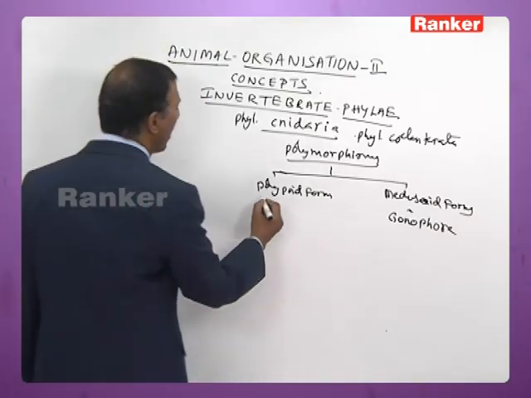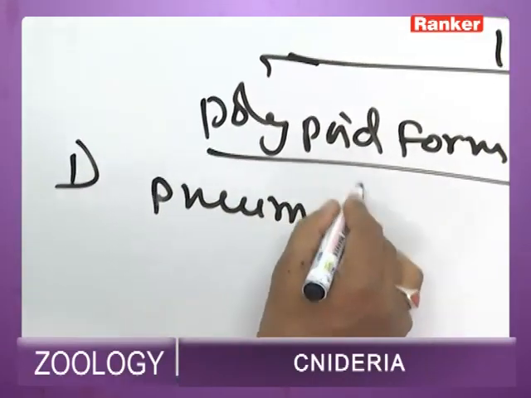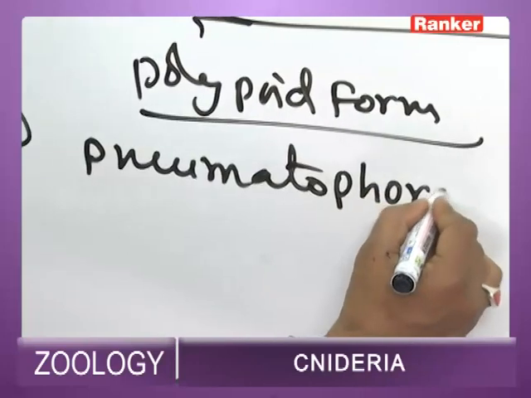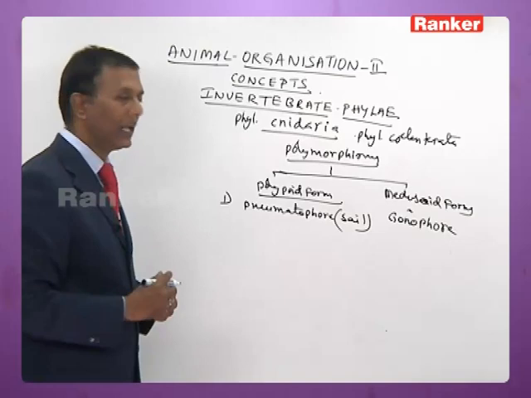The polypoid forms: under this you have number 1, pneumatophore. Pneumatophore is also called sail. It helps in floating.